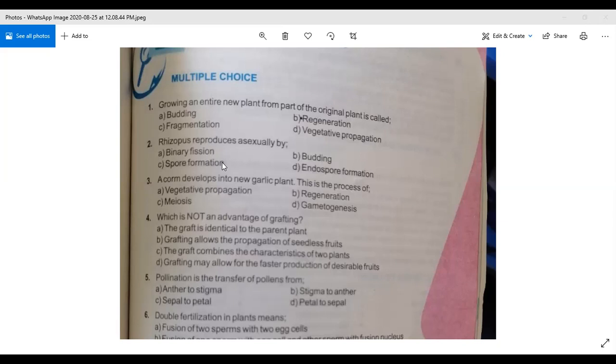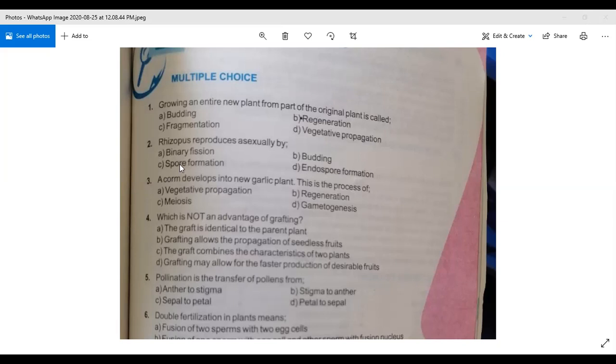The next option is endospore formation. Definitely this is not the right answer. So among these four options, which is the right answer? Rhizopus reproduces asexually by spore formation. So this is the right answer. Option C is the right answer. So mark option C in your book.